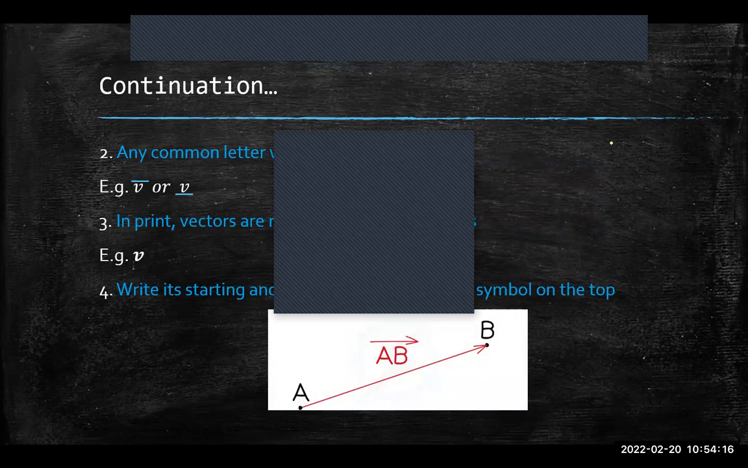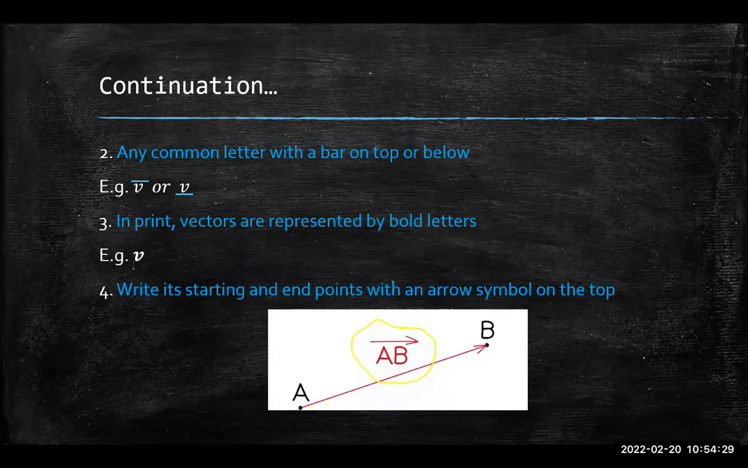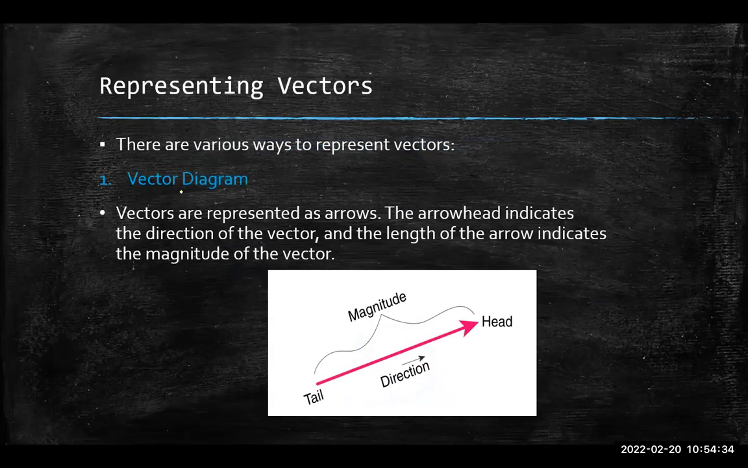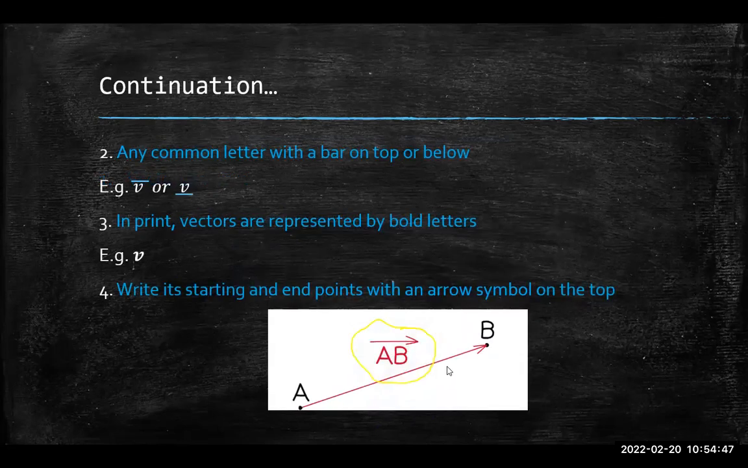this notation right here tells me that my vector starts from a point A and it goes to a point B. When you're doing vector diagrams, vectors can be represented with an arrow. The head tells me the direction and the length of the arrow tells me the magnitude. You probably don't even know what I'm talking about there.